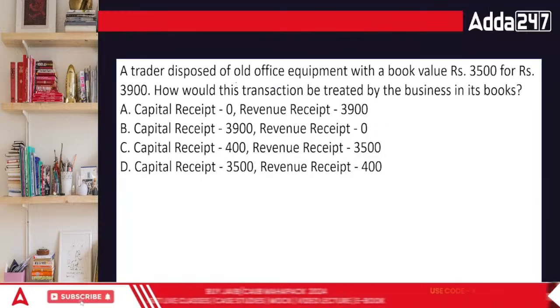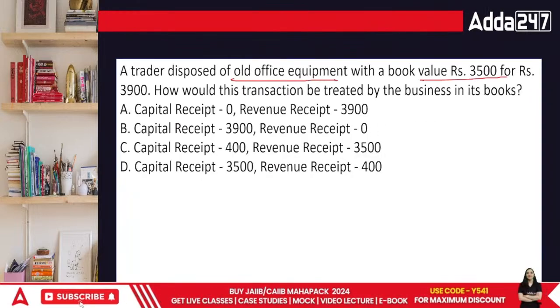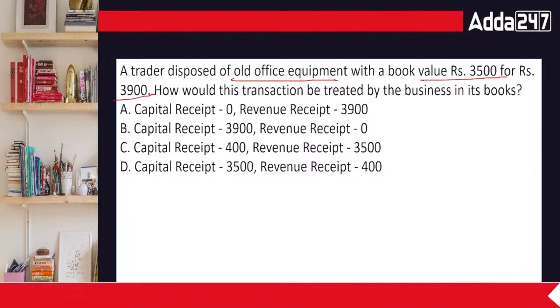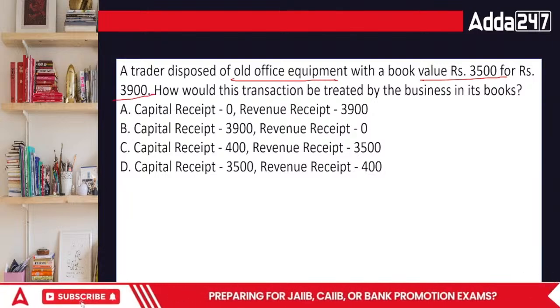A trader disposed of an old equipment with a book value of 3,500 for 3,900. In this case, he's obviously making a profit.